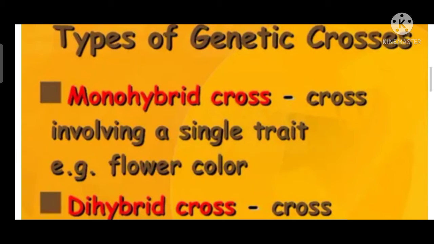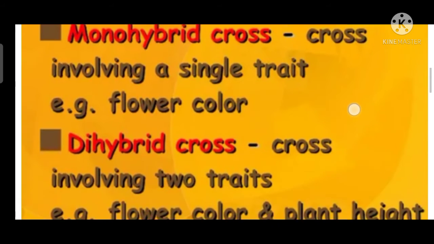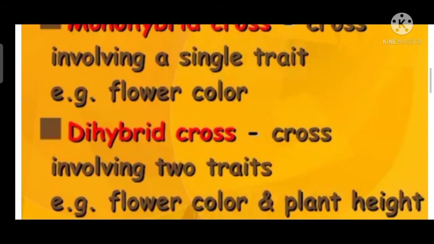Types of genetic crosses. There are two types of genetic crosses: monohybrid cross and dihybrid cross. Monohybrid cross involves a single trait. The dihybrid cross involves two traits.